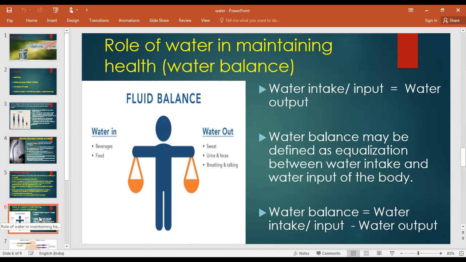Whatever water is coming inside our body is going to go out by some medium. Water in can be through visible sources, invisible sources, and the third one, anybody can type. Visible water, invisible water, and the third one is metabolic water.